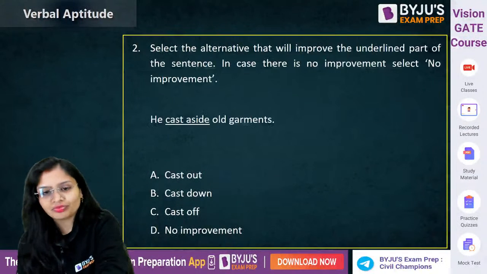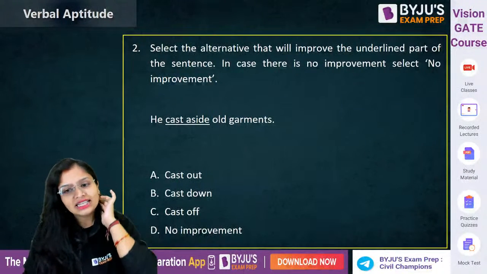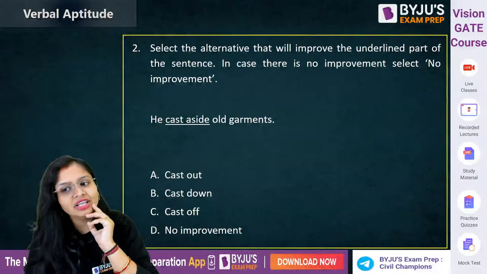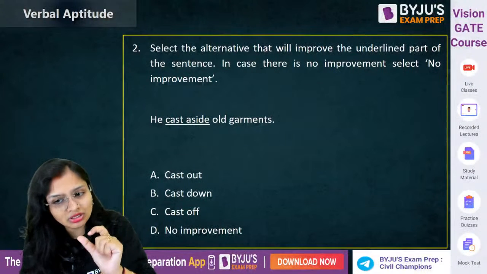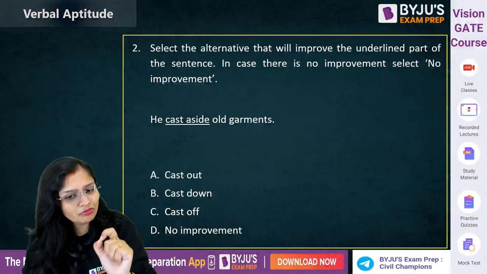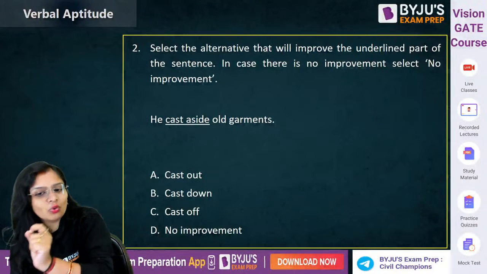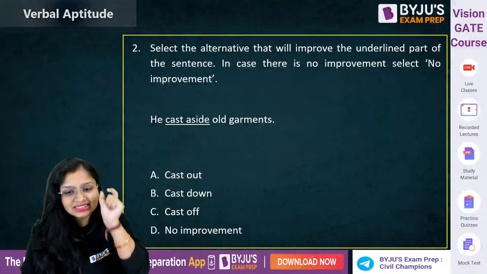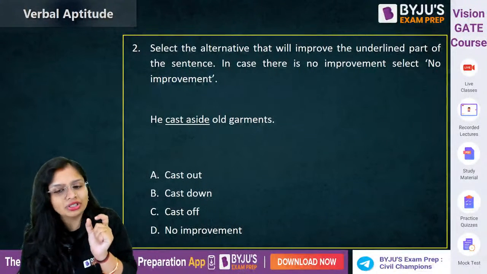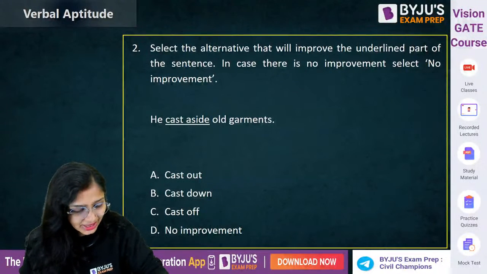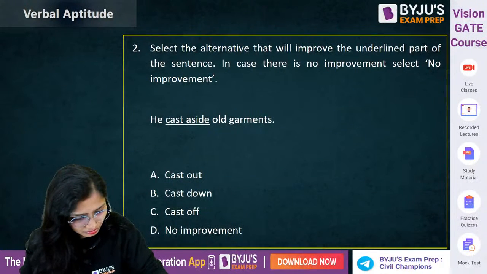Okay, chalo. Next question. Select the alternative that will improve the underlined word. In case there is no improvement, select no improvement. He cast aside old garments. अब इस cast aside के बदले what you will get? What you can write? Kindly write the question number also.